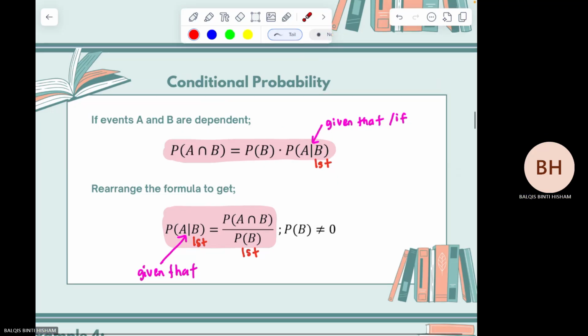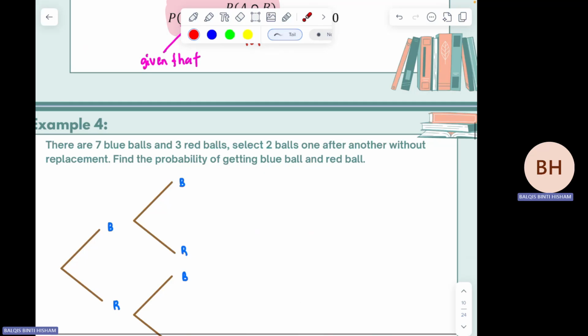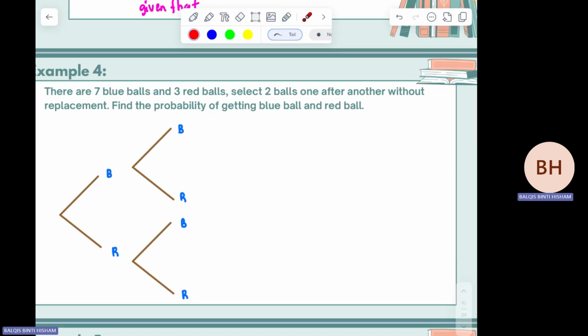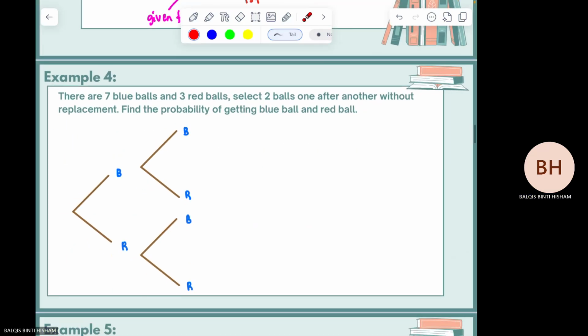Okay, let's move to the example. The same example as just now, but look at the example. 7 blue balls and 3 red balls. Select 2 balls one after another without replacement. Okay, so this time it is without replacement. Find the probability of getting the blue ball and the red color ball.